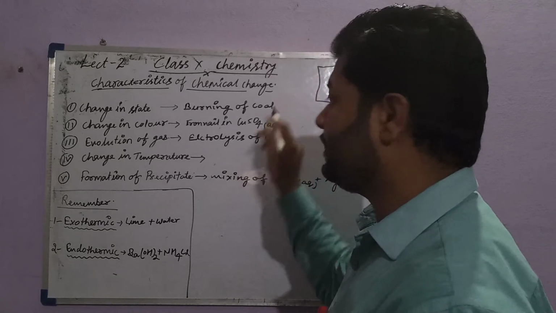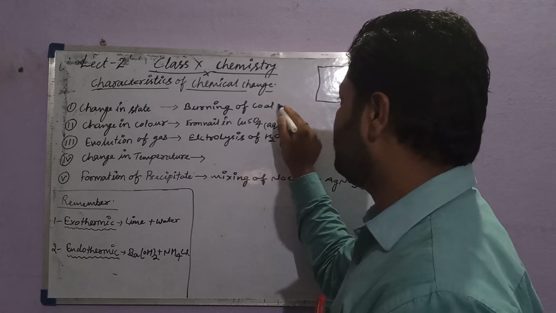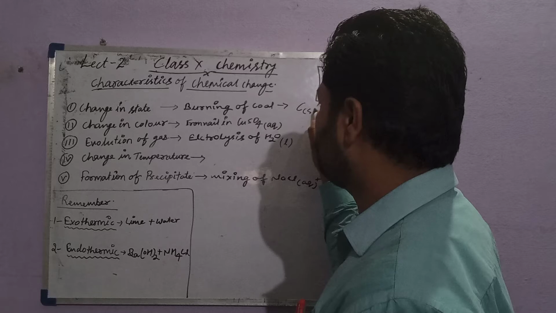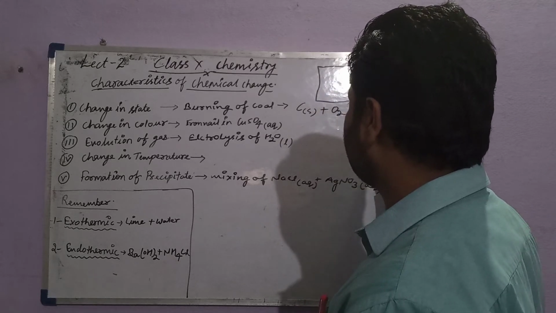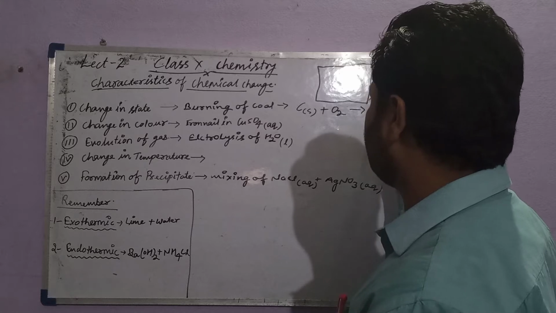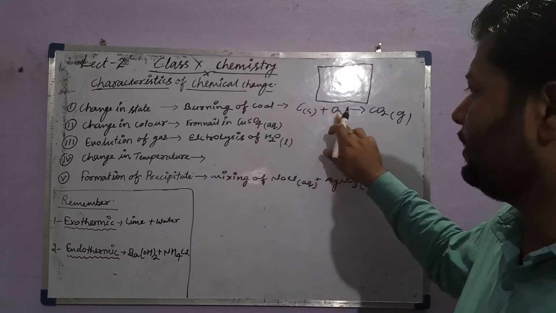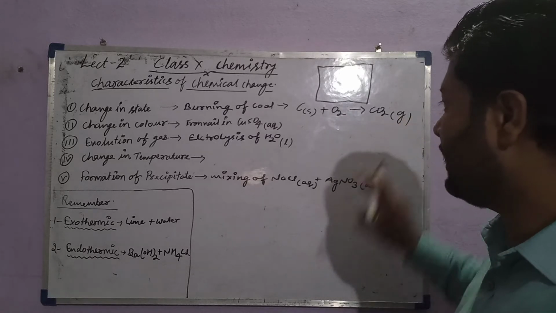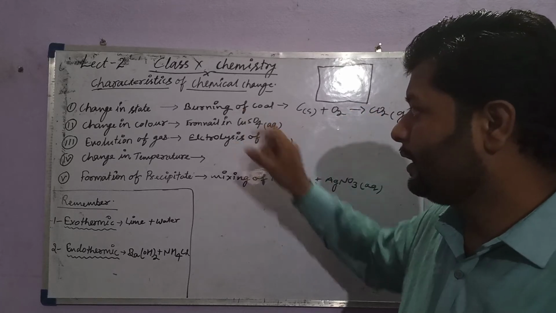If you want to write the equation, that will be your next topic. You can write here that carbon, which is a solid, reacts with oxygen to form carbon dioxide, which is in a gas state. This is a representation of the chemical change.